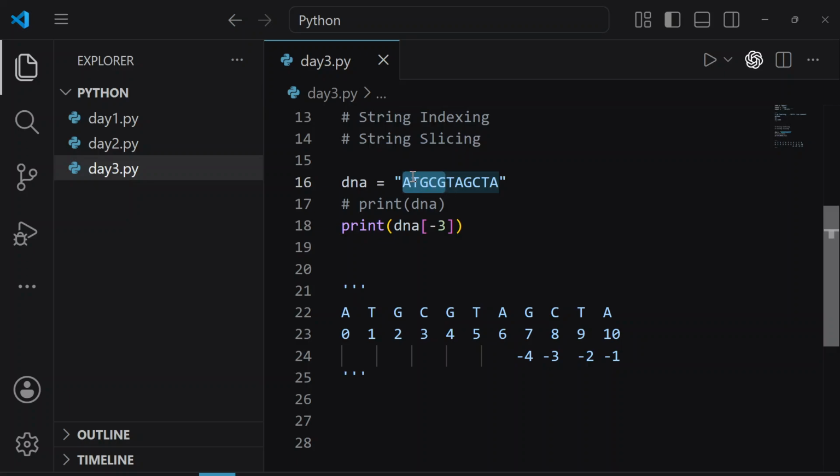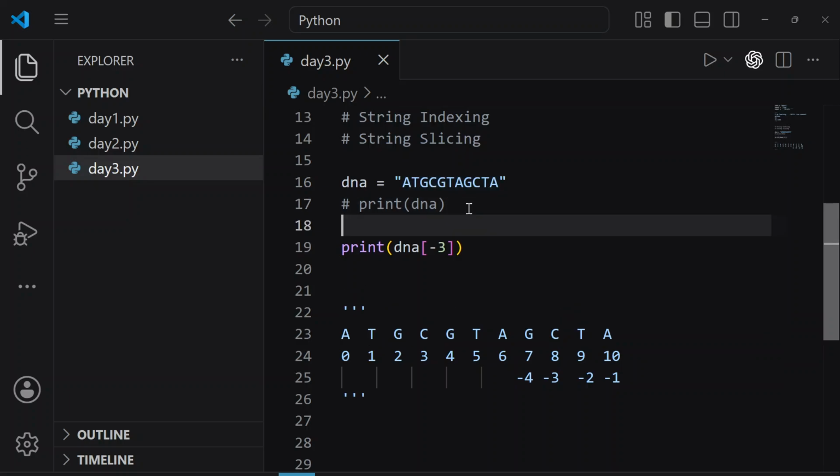If I want to access from here till here, obviously we are going to need the index numbers, but how are we going to write the code? So the syntax is, let me write it: your string, you add square brackets, you write the starting index, you add a colon, and you write the ending index.